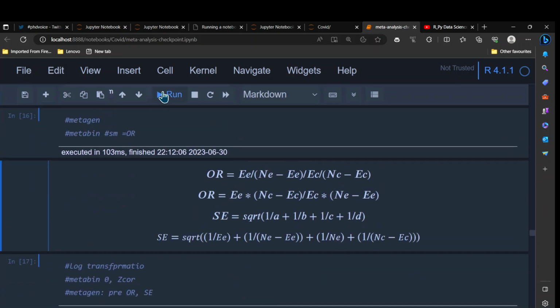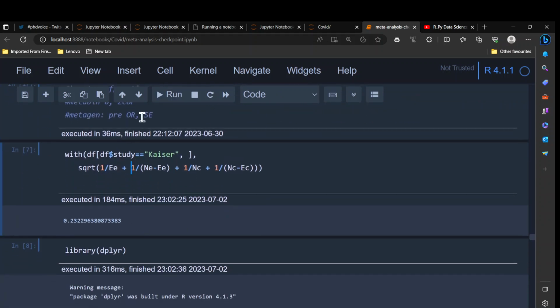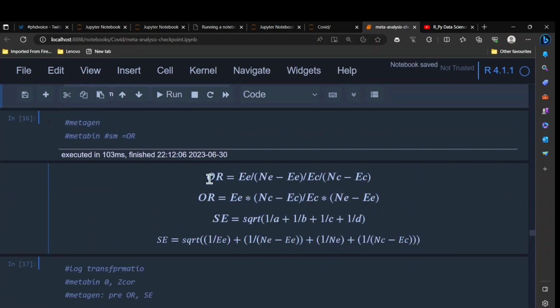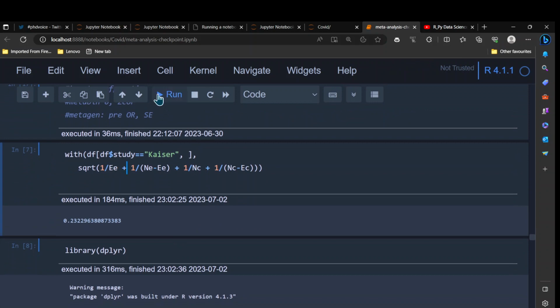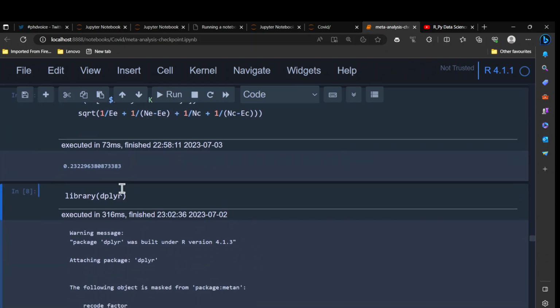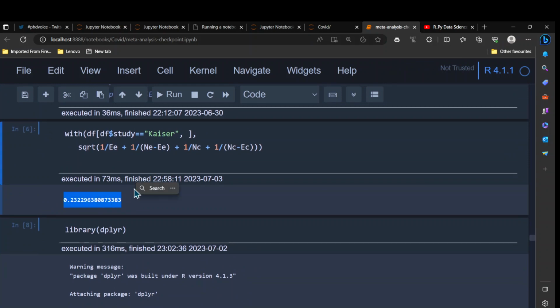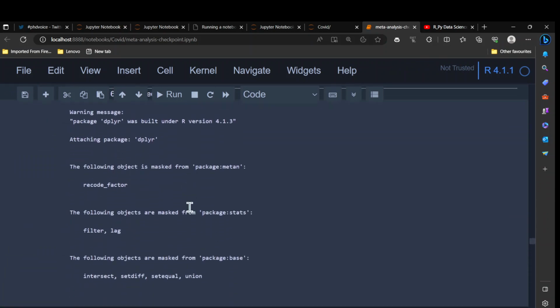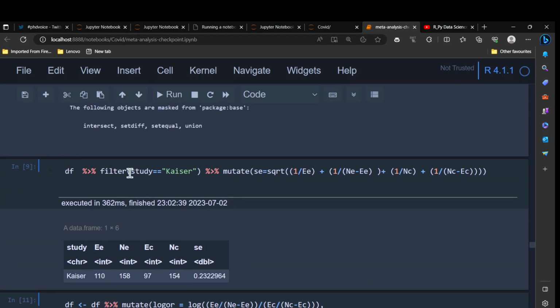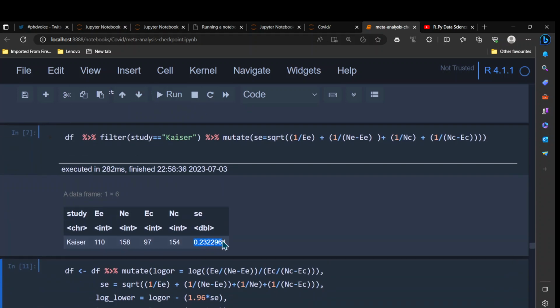Here we have already done this last time, so I will simply show you how to recalculate the standard error of an odds ratio. For example, here we are calculating the standard error for this particular study. If you run this with a function, or you can also use something else to calculate, that would be the standard error of that study. But if we want to calculate the odds ratio, we'll do it differently. Again, you can use the same method, but using dplyr. We are taking study Hazel. Let me rerun it, and we will see that value here.